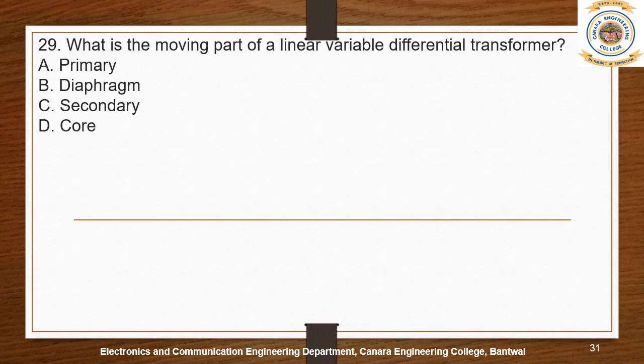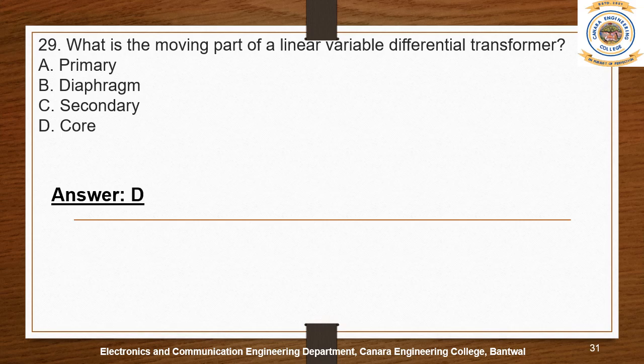What is the moving part of a linear variable differential transformer? A linear variable differential transformer is LVDT for short. How does it work? We have permanent magnetic coils; consider two permanent magnetic coils kept at some distance.